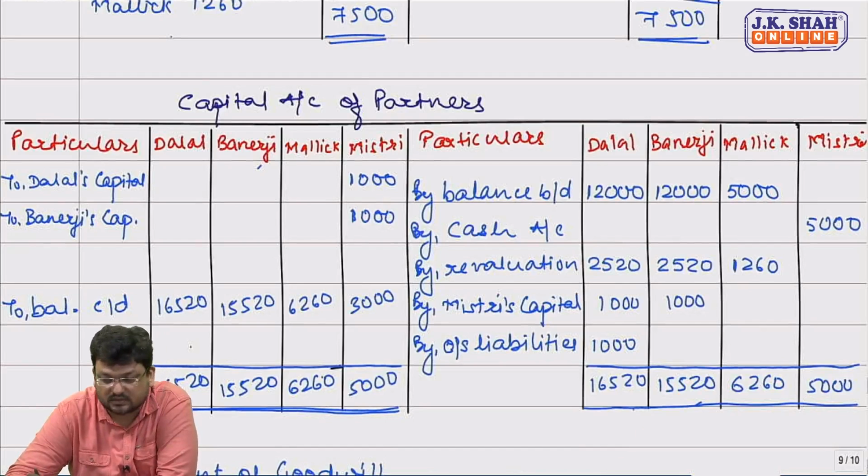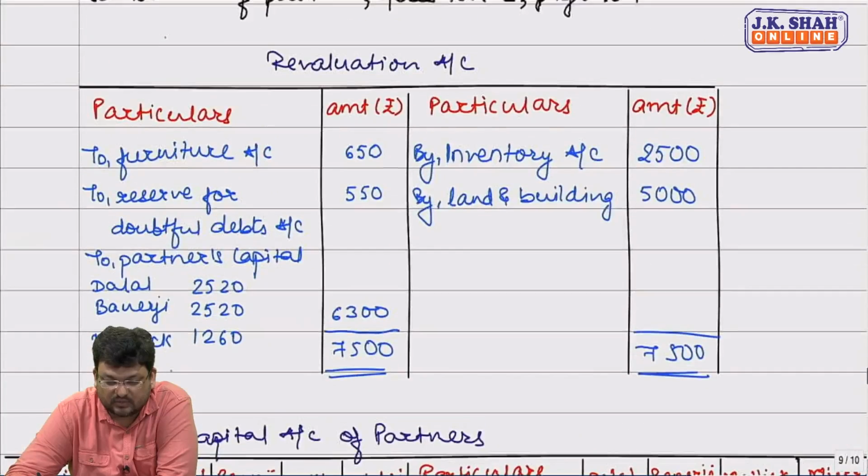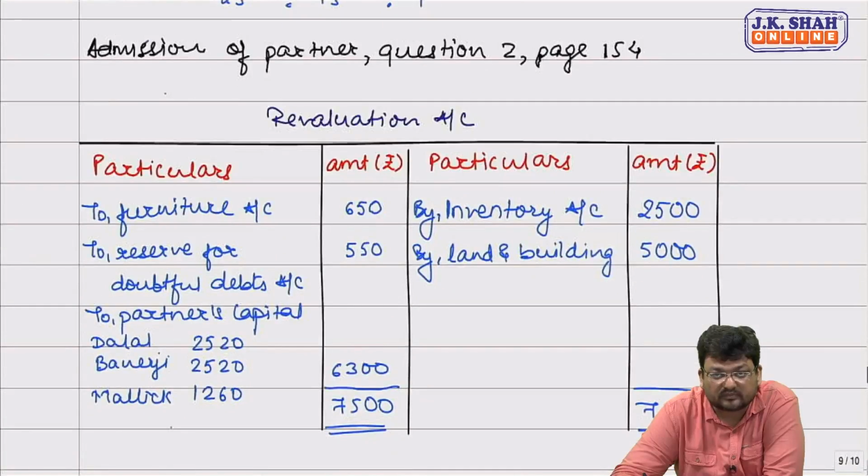Correct? Yes, sir. I hope both the accounts are clear to you. You may pause and copy.